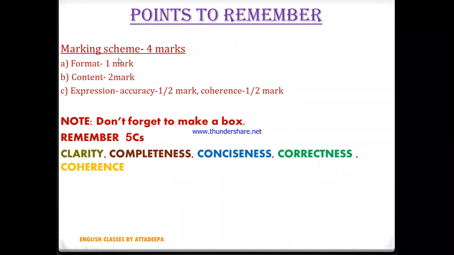Let's see the marking scheme again. It carries 4 marks. The 4 marks are divided into 3 points. Format carries 1 mark, content carries 2 marks, and expression carries 1 mark. Expression is divided into 2 parts: accuracy, related to how good the language is, for which half a mark is given, and coherence, how your points are in accord with each other, which is given half a mark. Content, the pieces of information you provide, carries 2 marks. And format is for 1 mark.